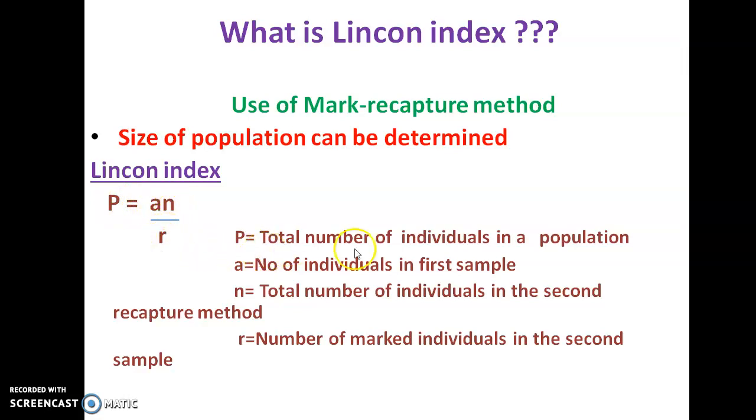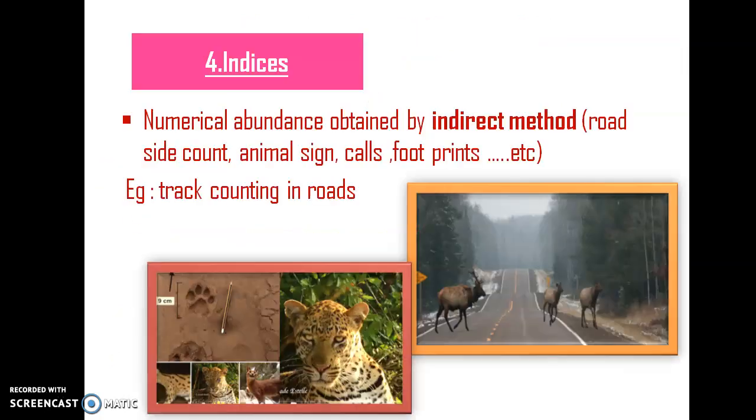Here P indicates the total number of individuals in a population, a indicates the number of individuals in the first sample, small n indicates the total number of individuals in the second sample, and small r represents the number of marked individuals in the second sample. So this is the formula usually employed for determining the population size of an animal by means of the Lincoln index.